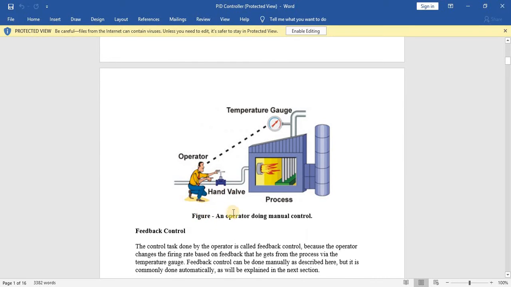You can see here, this figure represents an operator doing manual control. We have to check the water temperature and, according to that, adjust this hand valve. This is an actuator, by the way. In manual control, the operator is the feedback or the controller, the temperature gauge is the measuring device, and the process is the output. The operator needs to continuously monitor the temperature, and if the temperature is high, he has to make this low, and if the temperature is low, he has to make this valve high.